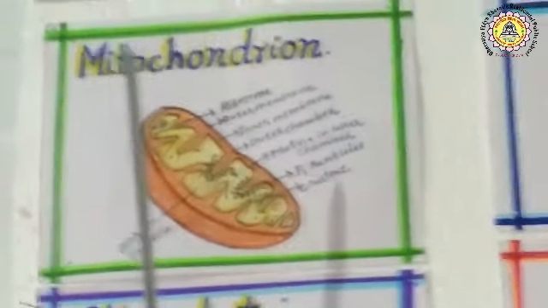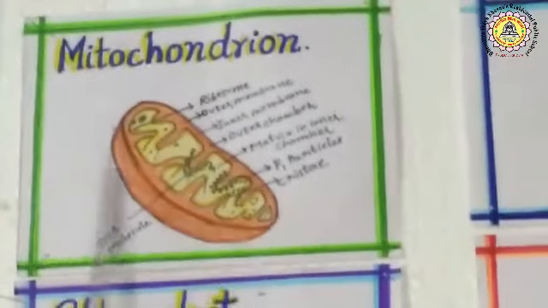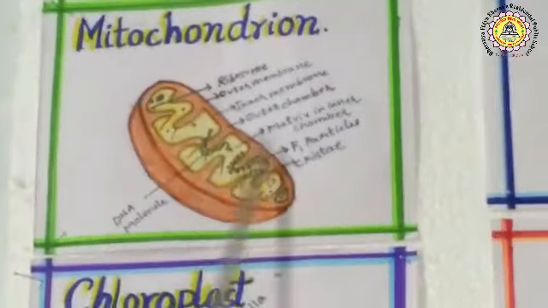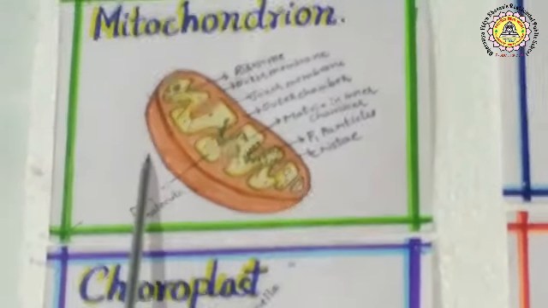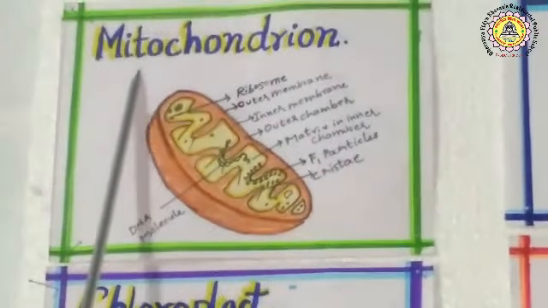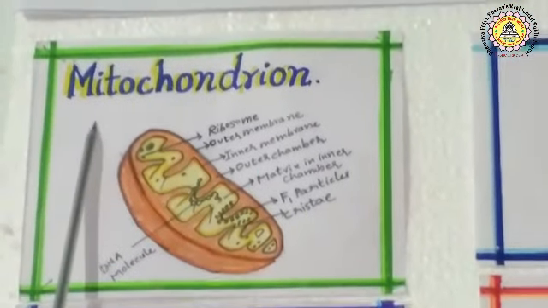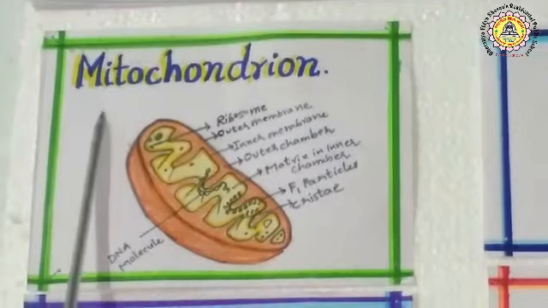Mitochondria are oval-shaped, rod-shaped or cylindrical-shaped structures present in the cytoplasm of the cell. Mitochondria are present in both plant and animal cells. Mitochondria are absent in bacteria and red blood cells of mammals.